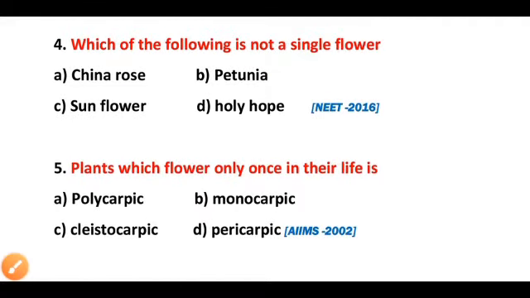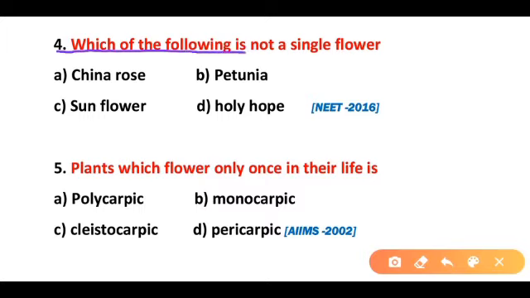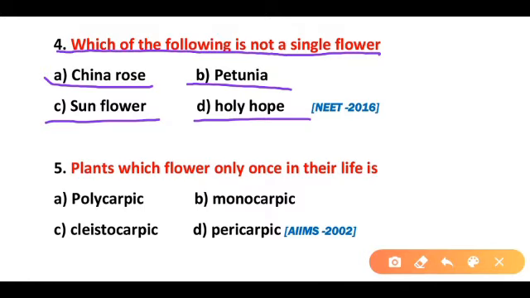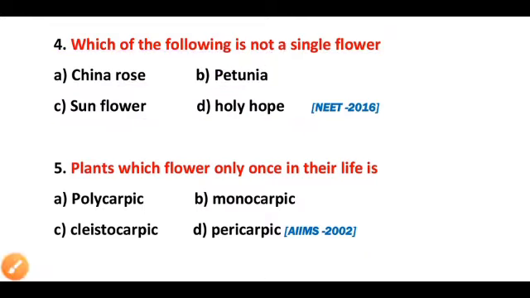Question 4. Which of the following is not a single flower? China rose, Petunia, sunflower, hollyhock. So correct answer is option C. Sunflower is not a single flower, rather it is a group of small flowers which are also known as florets.